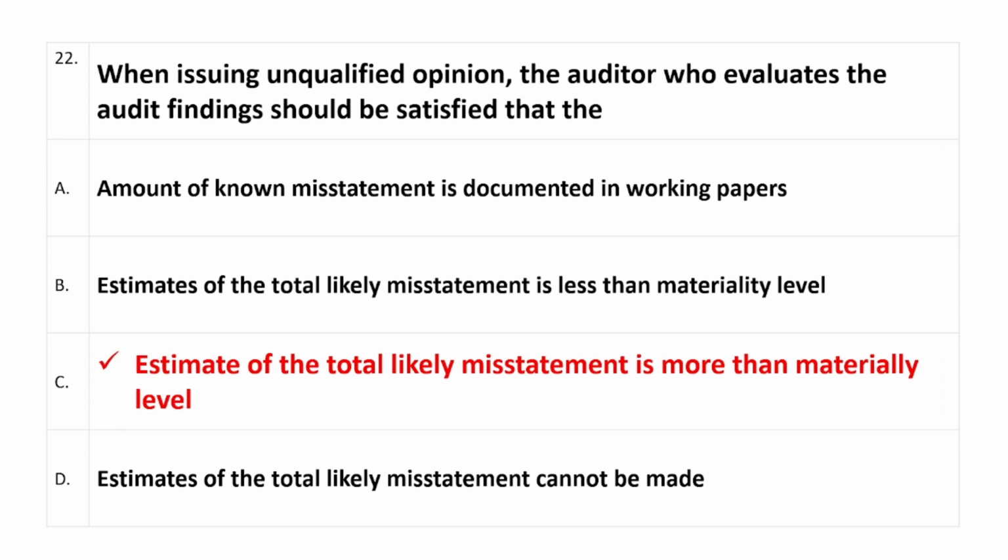Question number 22 है हमारे पास, when issuing an unqualified opinion, the auditor who evaluates the audit findings should be satisfied that the right answer is option C, and option C is estimate of the total likely misstatement is more than materiality level.